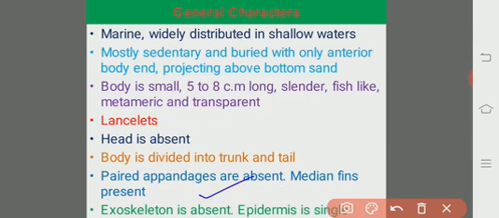With no exoskeleton, the body is almost all transparent. The epidermis is also a single layered membrane, a single layer of epidermis over the body surface. So these are some of the characters of the cephalochordata.